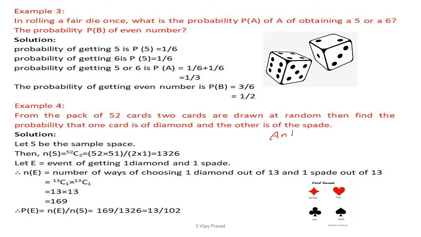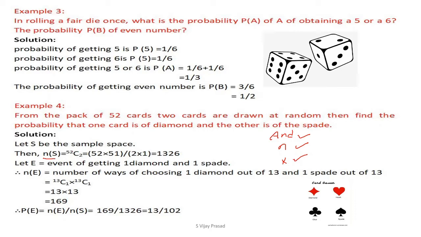A and B. And means intersection. Intersection means multiplication. Okay. In the probability theory, and stands for the intersection. And intersection means we have to multiply the things. Okay. Or means we have to add the things. Intersection means we have to multiply the things. Solution. Let S be a sample space. Now, how many ways can you select the 2 cards from the 52 cards, which is N of S.